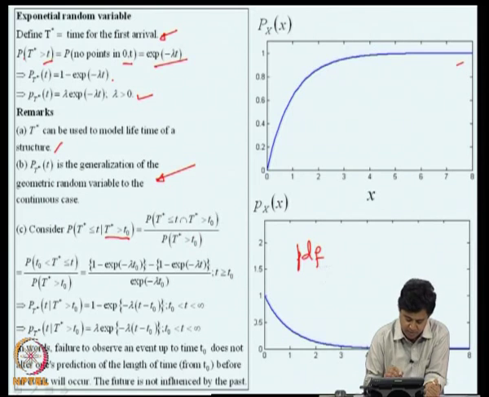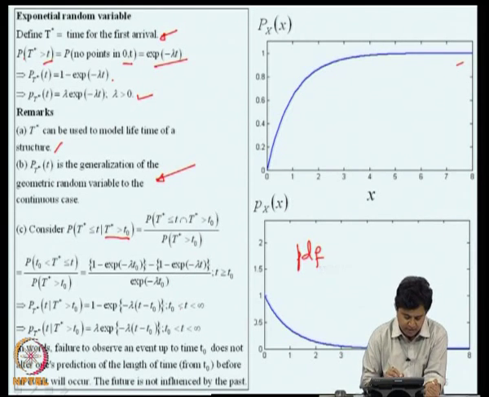Now, if we use the exponential model for this and follow through the arguments here, you can show that the probability distribution of T star, given that there was no event till T naught, is given by this exponential distribution. Here T runs from T naught to infinity. That means it continues to be an exponential distribution, except that it has now shifted to T naught.